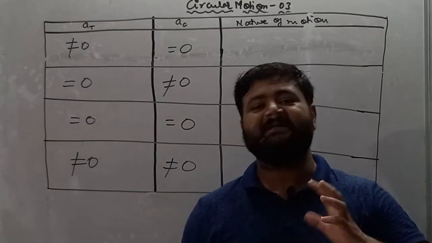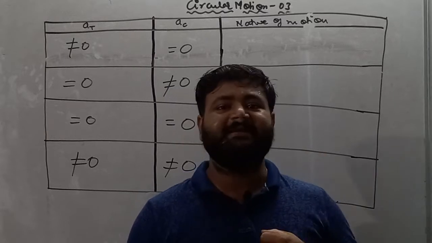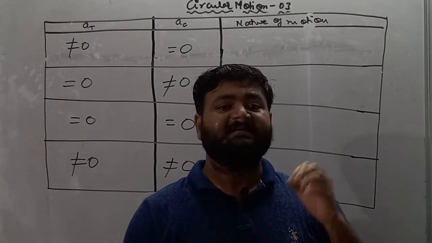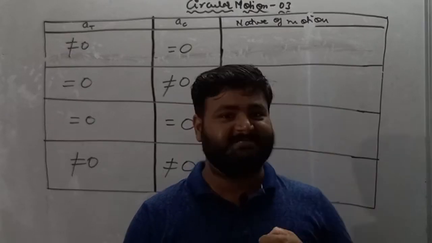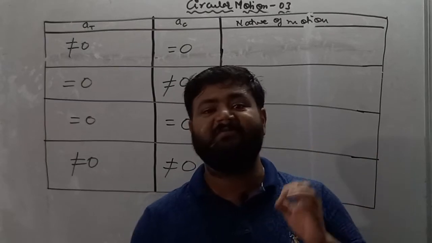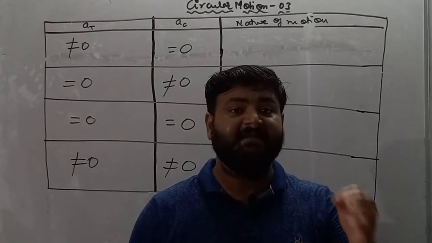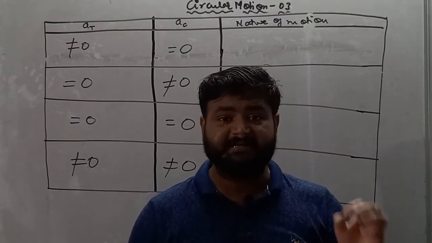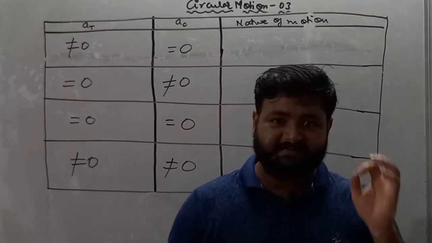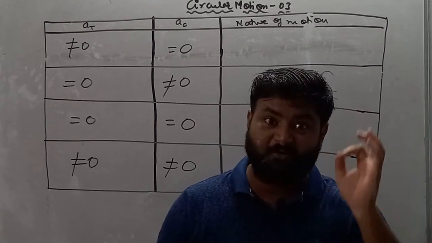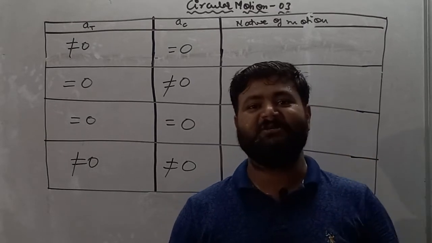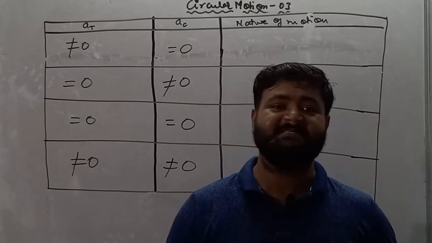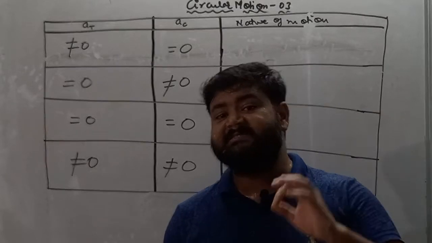So if the direction of velocity is not changing, then the motion is not a circular motion, my dear student, because in circular motion the direction of velocity always changes at every instant of time.